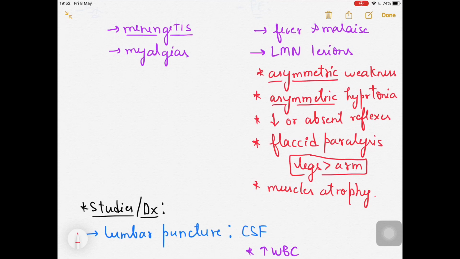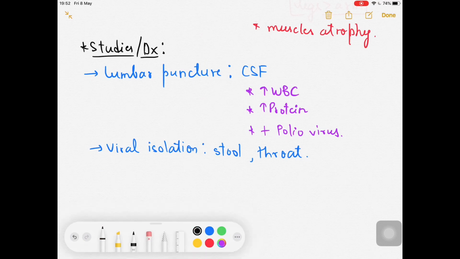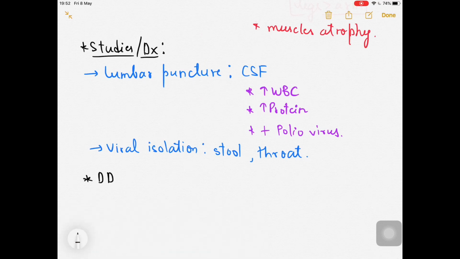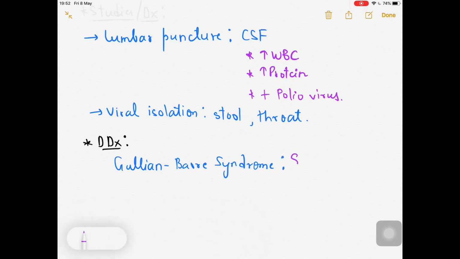Look, symmetric weakness or symmetric hypotonia, which means both legs can be involved, occurs in Guillain-Barré syndrome. So you need to understand that. In the differential diagnosis part, I would like to mention that please remember Guillain-Barré syndrome, because in Guillain-Barré syndrome the patient will come with symmetrical weakness.